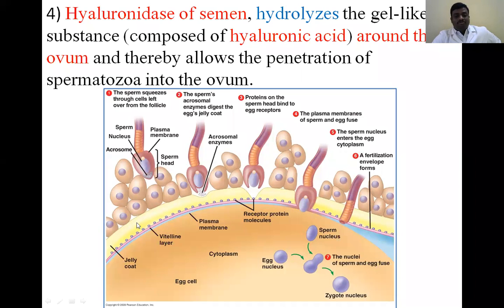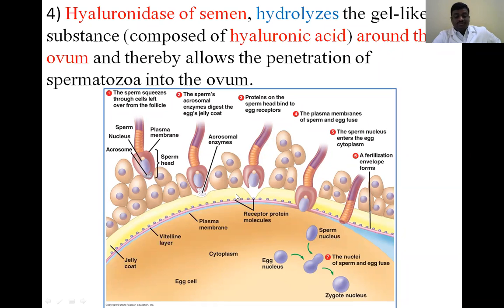When the sperm reaches near the ovum, the sperm cells release the hyaluronidase enzyme, which breaks the hyaluronic acid layer surrounding the ovum.